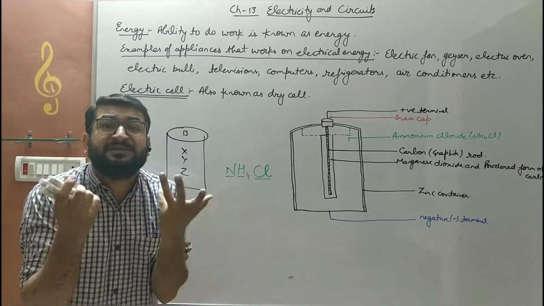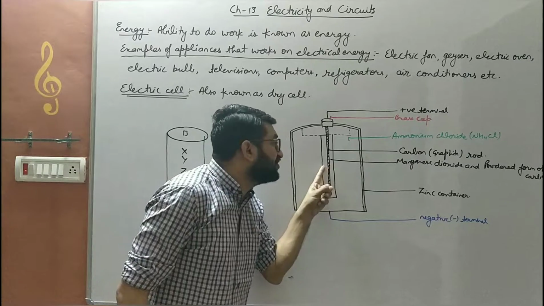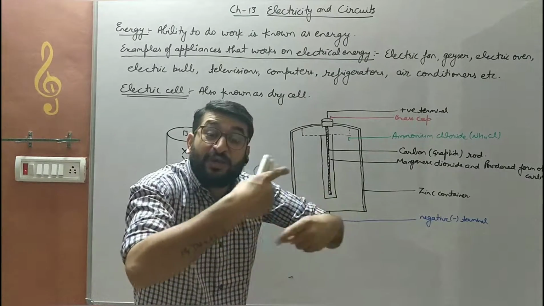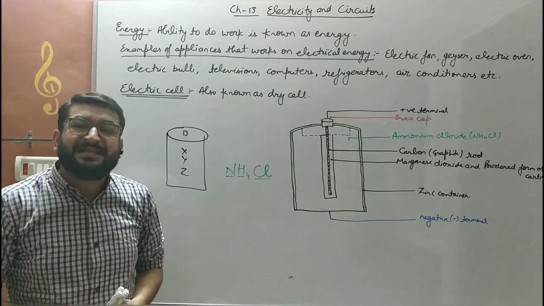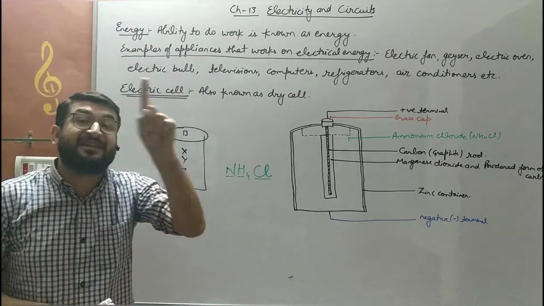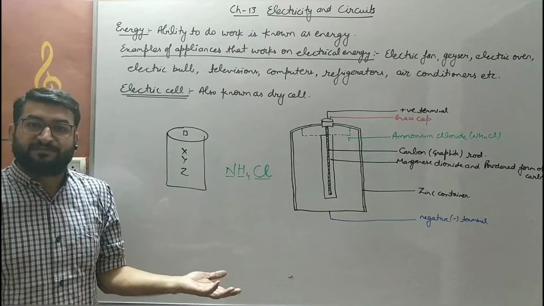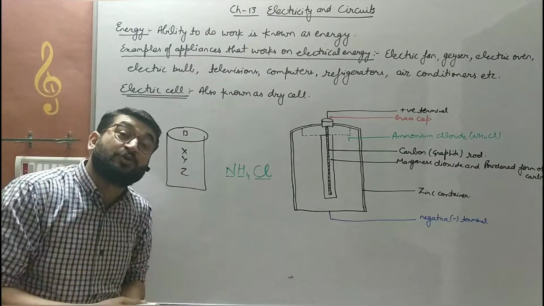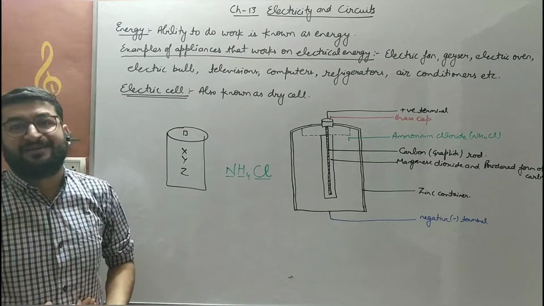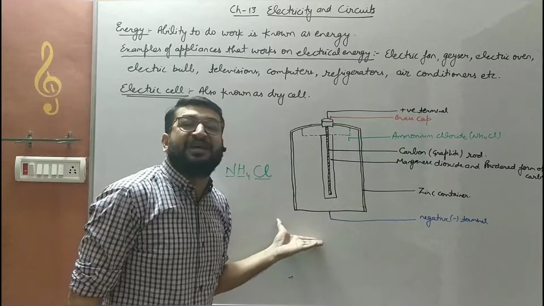What actually happens in that? The chemical energy which is present in it gets converted into electrical energy. And by the flow of that electrical energy, the bulb glows. When that bulb glows, it gives us light energy. So this is what a dry cell is all about.